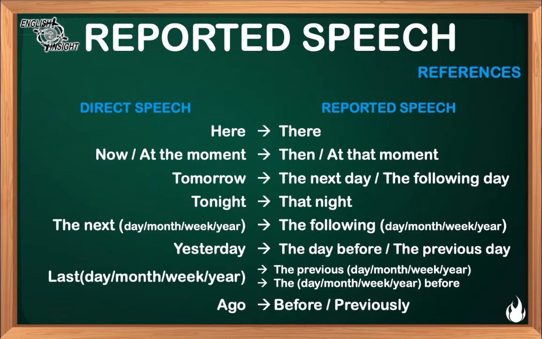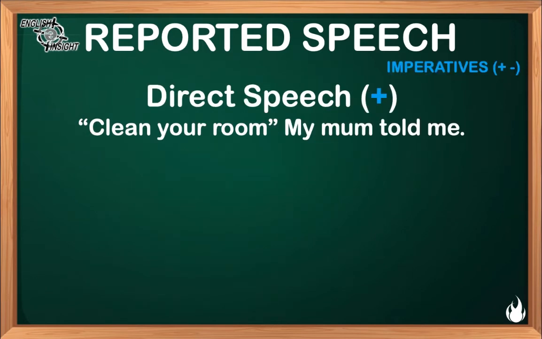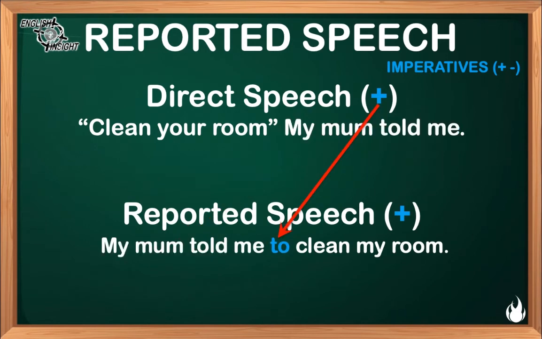Now, let's check imperatives in affirmative and negative. In direct speech, we say, clean your room, my mom told me. In reported speech, we commence with the reporting sentence. In this case, my mom told me. The next element is the word to in affirmative sentences. And then, we use the main verb in infinitive.